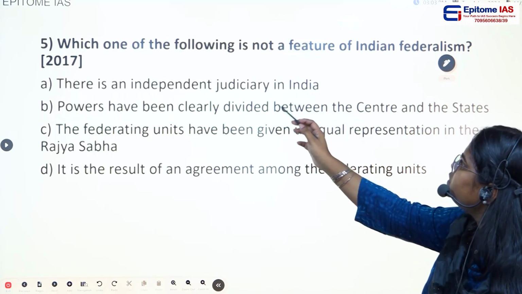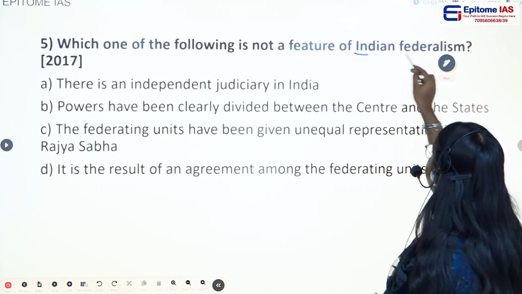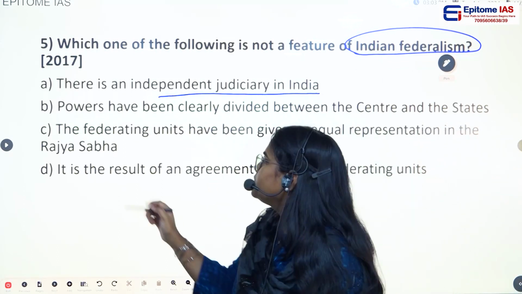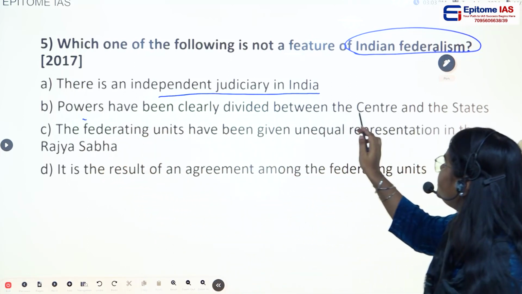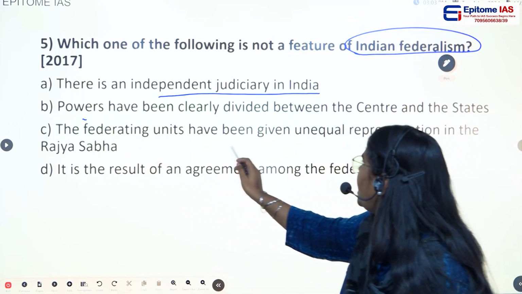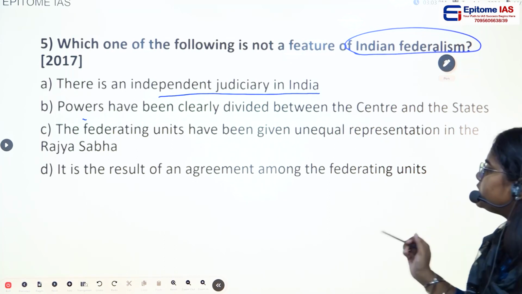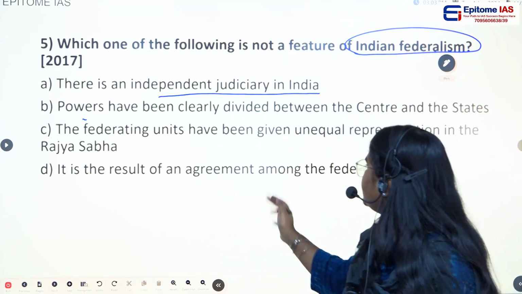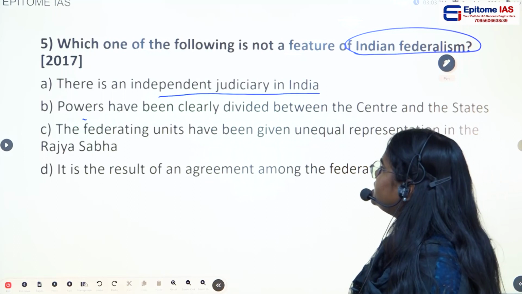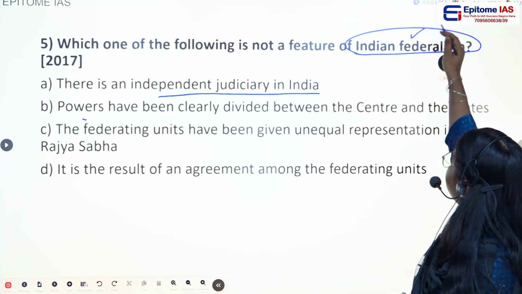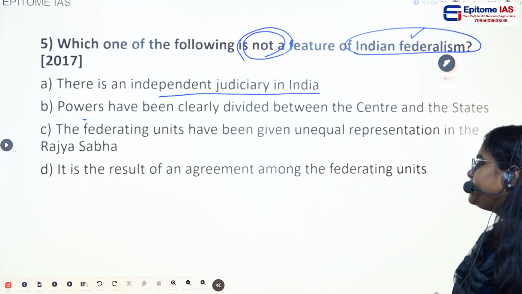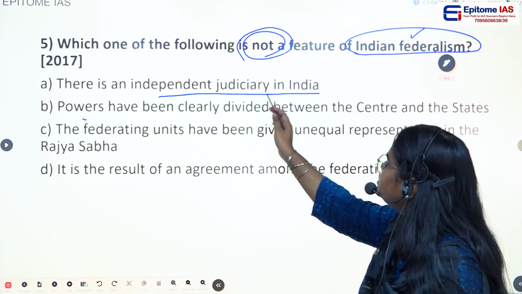So the next question, which one of the following is not a feature of Indian federalism? Option A, there is an independent judiciary in India. Option B, powers have been clearly divided between the center and the states. Option C, the federating units have been given unequal representation in the Rajya Sabha. Option D, it is the result of an agreement among the federating units. So if we see here, we already saw the features of Indian federalism. What they are asking is, which of the following is not a feature of Indian federalism? So the first option is, there is an independent judiciary in India.